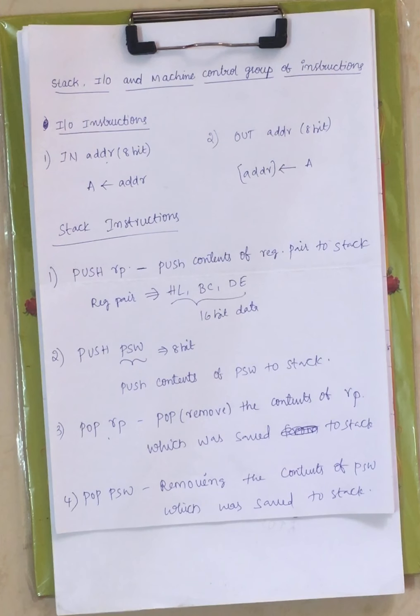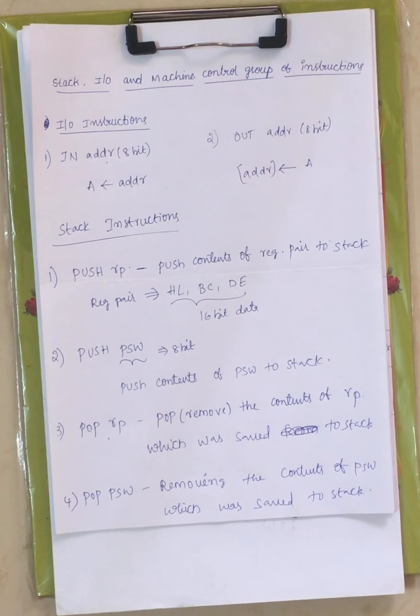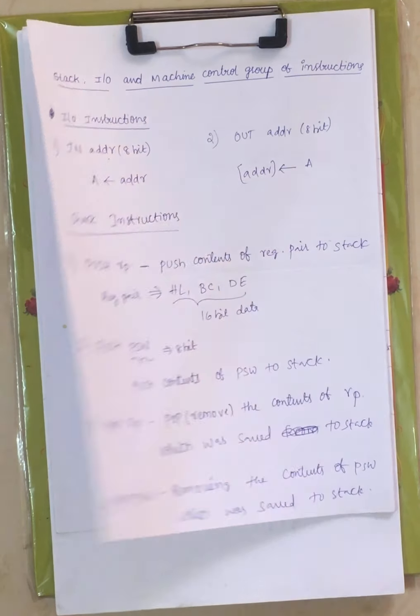Behind this you have a few more also, right? Next, now let me briefly explain. Now coming to the fifth category of instructions under your instruction set, we have stack instructions, IO instructions and machine control group of instructions, right? Now under these three different types, first let us see about IO instructions.